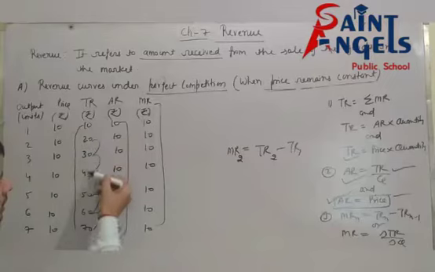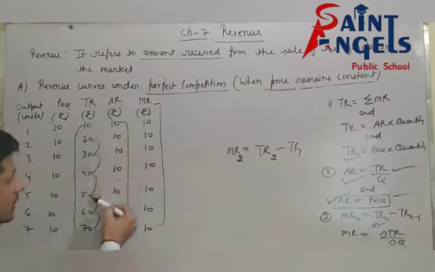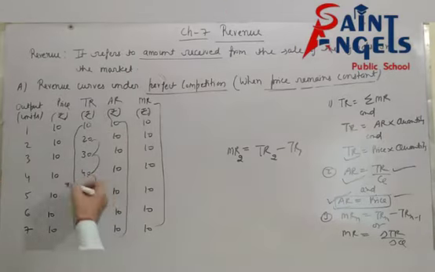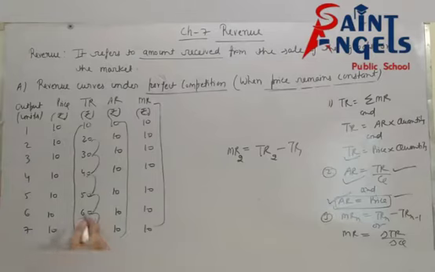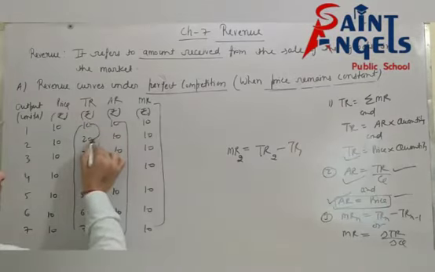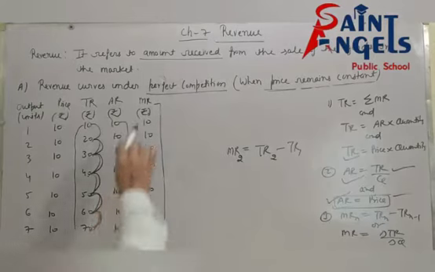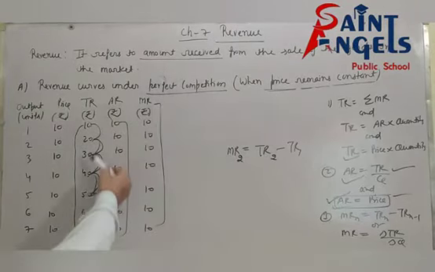TR is increasing here: 10, 20, 30, 40, 50, 60, 70. TR is increasing at a constant rate. See, TR increases by 10, by 10, by 10, by 10, by 10. It means under perfect competition market, TR increases at a constant rate.